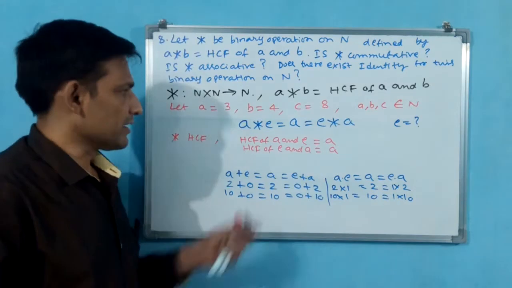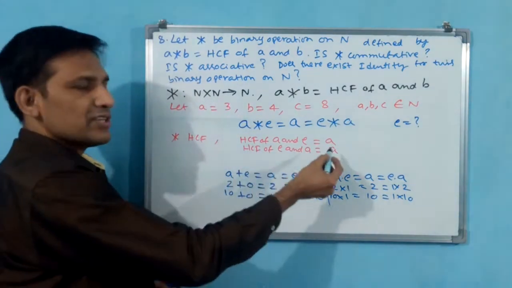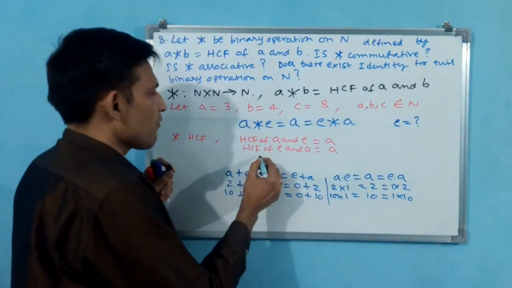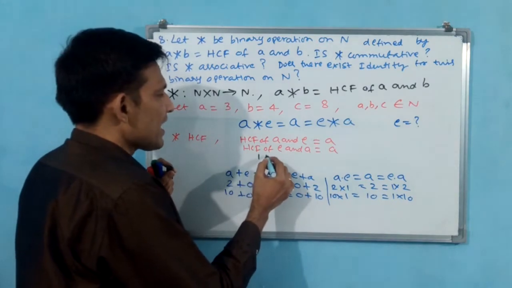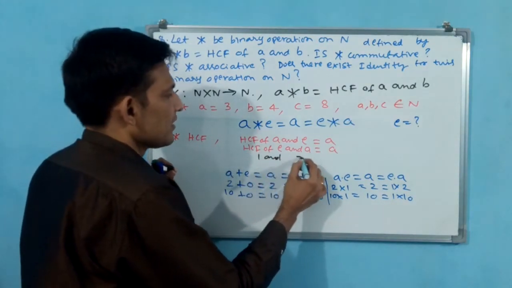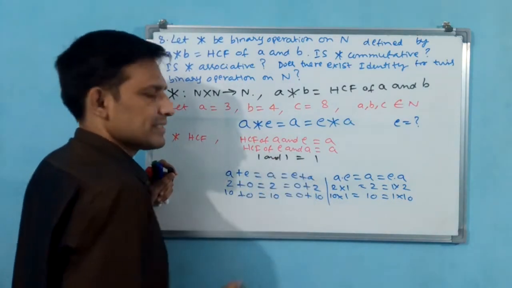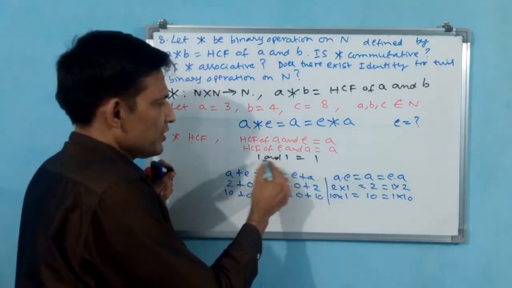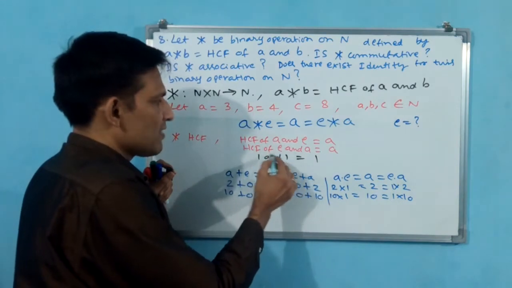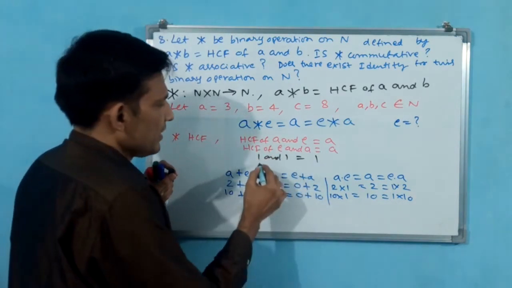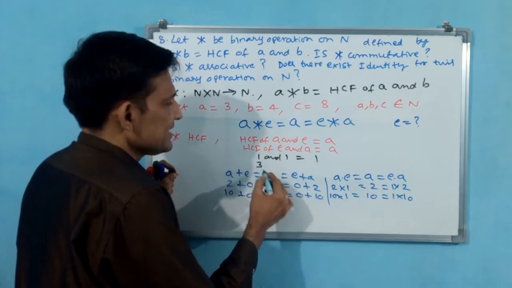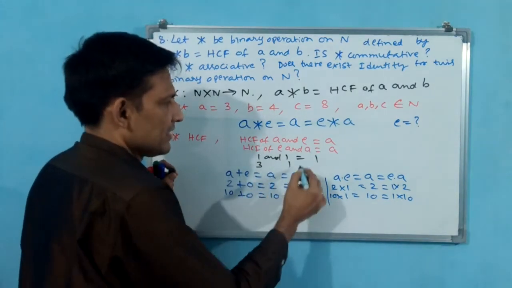Now you come here. HCF of A and E is equal to A. When will it come? If you take 1 and 1, it is going to give 1. Okay, I understand 1 and 1 has given, where 1 is E and 1 is A. Now we go for 3 and 1.